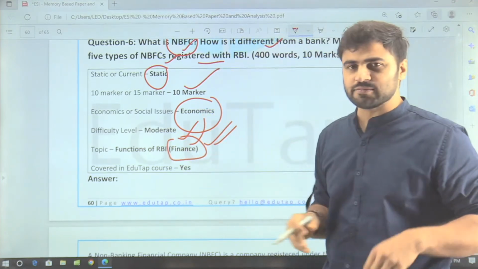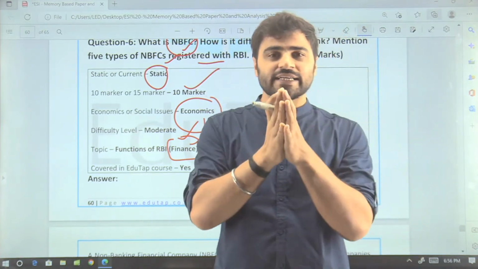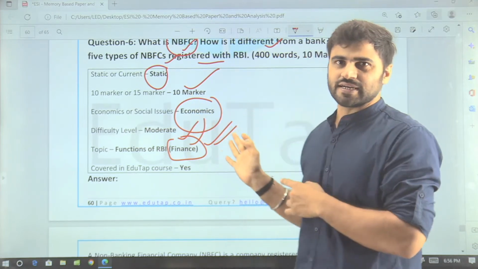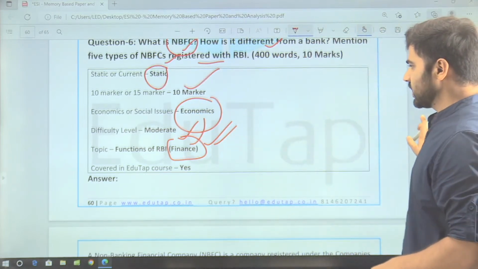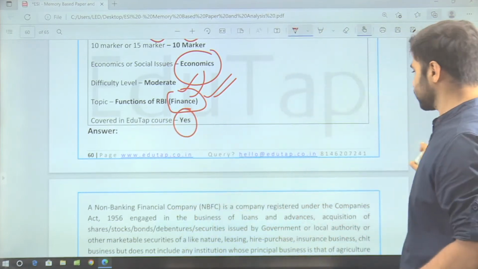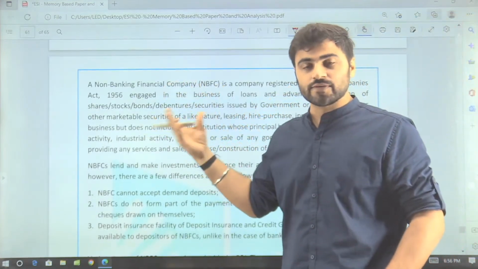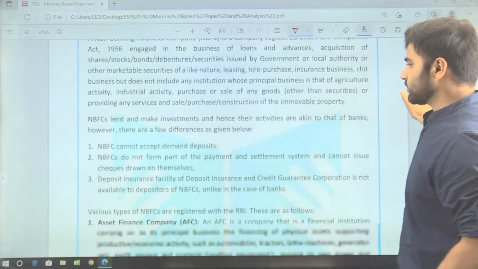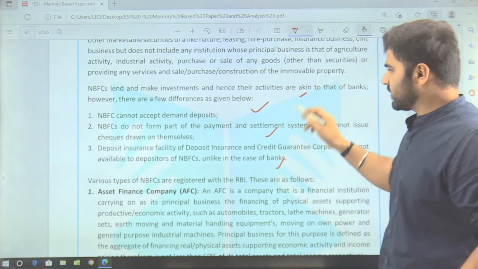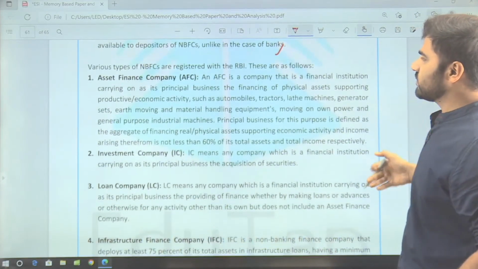So that is why guys, I am saying that you have to read the component in such a way that you can integrate the topics from finance and management as well as economic and social issues, right? Because this is the trend that you can analyze here. And whether we have covered it in the EduTap course, yes, we have covered it in detail. First of all, you need to tell about the NBFC as asked in the question. Then after that, the difference between the NBFC and bank, which is given here in detail. Then various types of NBFCs which are registered with the Reserve Bank of India.